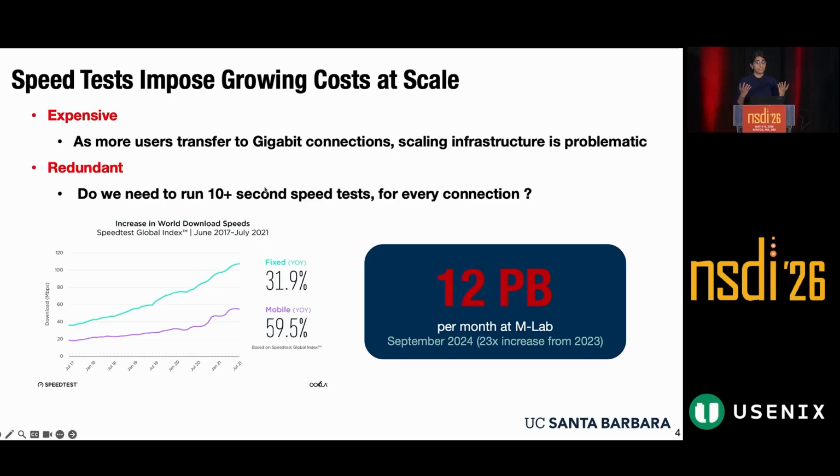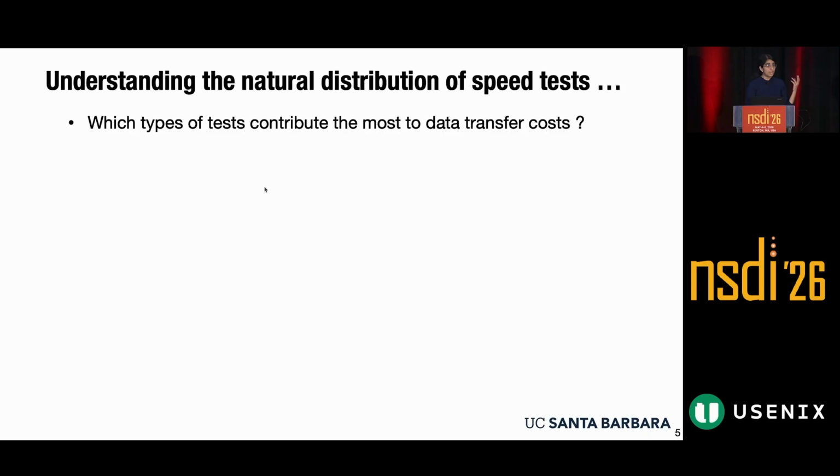And this led to the situation where a lot of speed test data is actually redundant. And we want to answer the question, do we actually need to run a static 10+ second speed test, or are there some types of connections that we can terminate early? In order to answer this question, we need to understand the natural distribution of speed tests. That is, what types of speed tests are most problematic and contribute to a lot of the data transfer costs.